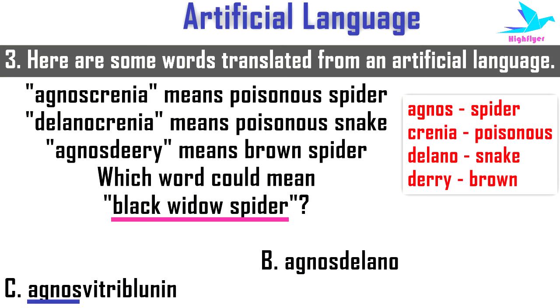Now if we see the second half of option B, that is DELANO, then according to the statements that means snake. But the question is not asking about snake, so the option should not have any word which means snake. So option B is also not acceptable. So the only option left is option C. So by ruling out the wrong options, we are getting the right option as option C.